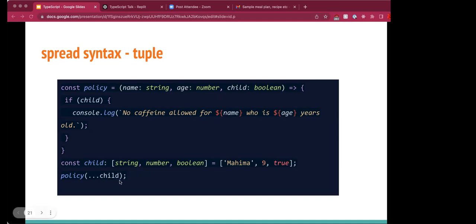This is called the spread syntax. So the dot dot dot and this child, it basically spreads this value into it as a parameter, and it is able to execute it.